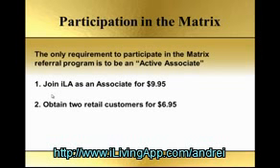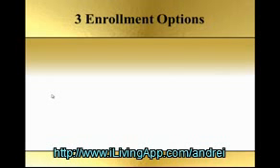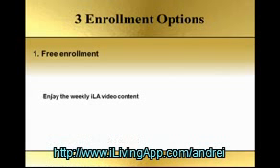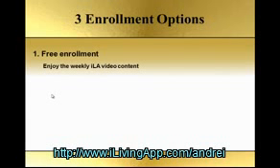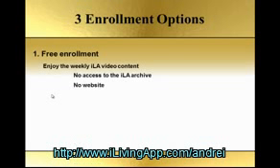They're an active associate. We'll let you know that there are 3 different enrollment options with ILA. The first enrollment option is a free enrollment. A person can actually enroll for free, and they get to enjoy the weekly ILA video content. But as a free enrollment, there are some limitations. There's a lot that they don't get. For example, they don't have access to the ILA archive and the inspirational articles. They don't have a personal website.